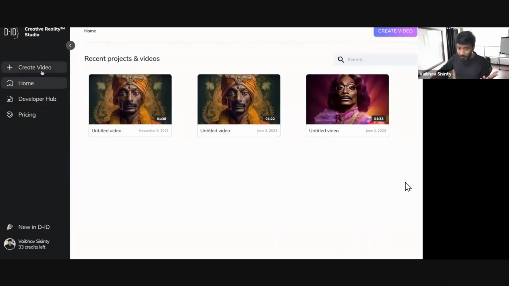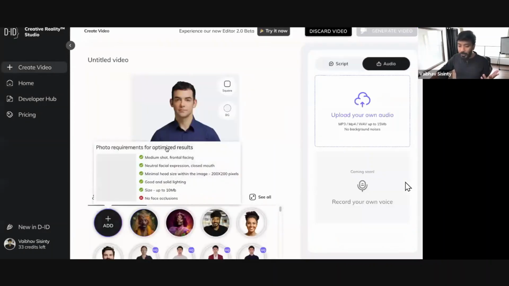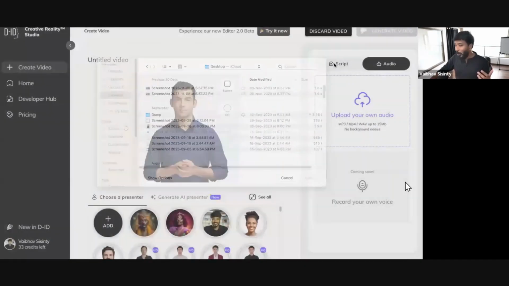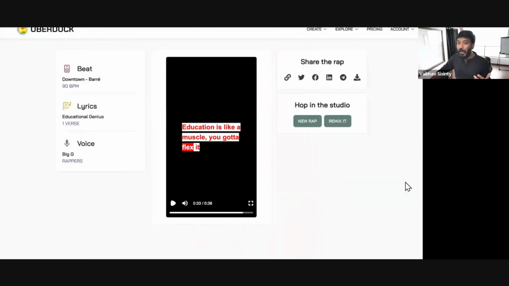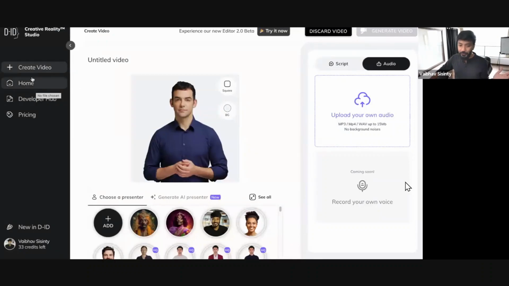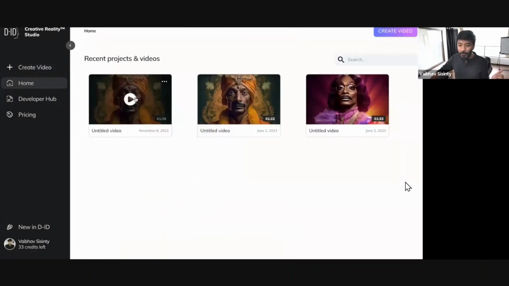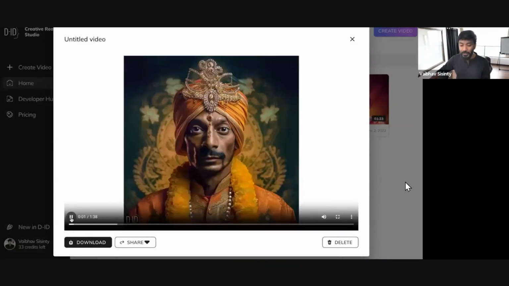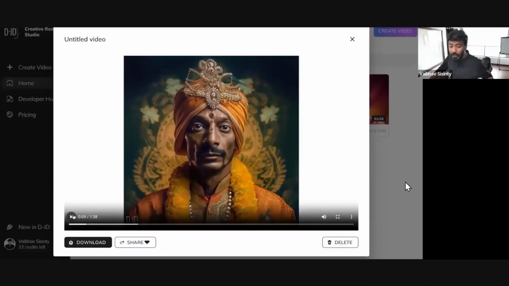You upload an image, basically. Click on create video, upload the image that you want, any face that you want. Once you do that, you upload the audio just generated using this and click on create video. It will generate a video for you. Let me show you a video that I generated some time back. It was a slightly different rap. Look at this. I just uploaded this image that I generated from Midjourney, by the way. This is not a real image, and the image has been converted into video. And check this out.